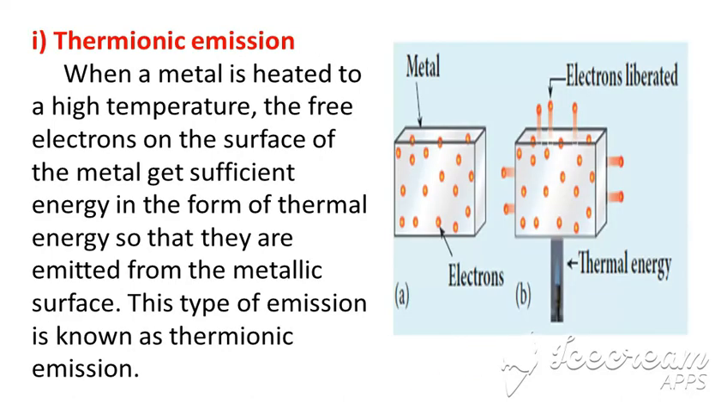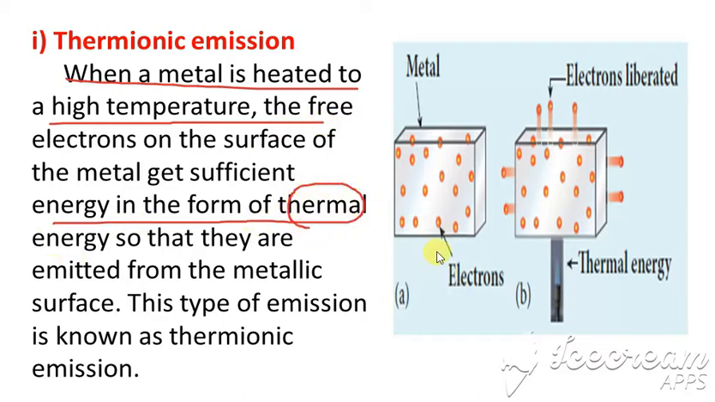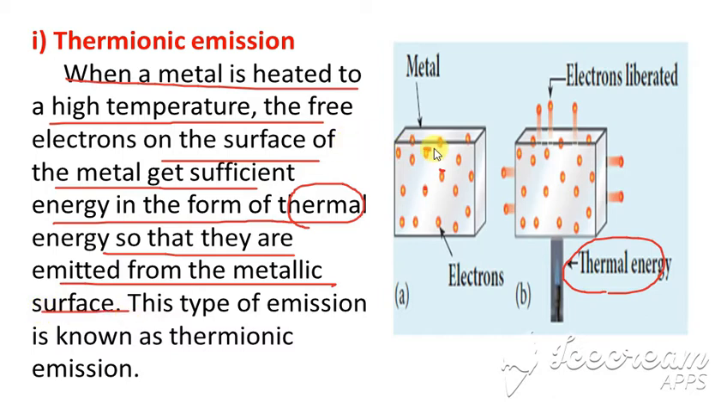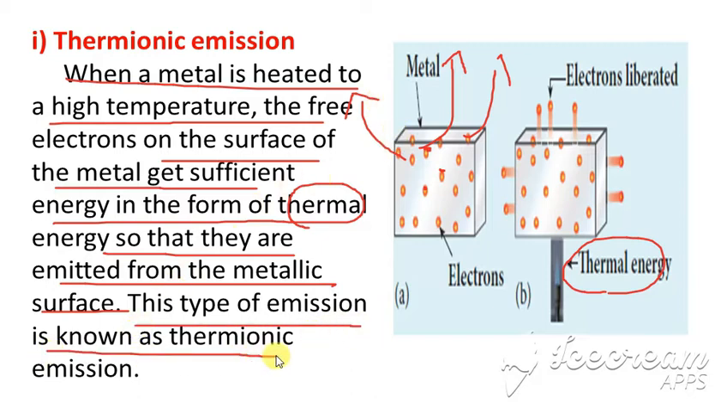First, thermionic emission. When a metal is heated to a high temperature, the free electrons on the surface of the metal get sufficient energy in the form of thermal energy. Suppose this is a metal and you heat it. All the electrons on the surface get sufficient energy, thermal energy, so that they are emitted from the metallic surface. So the electrons come out of this metal, and this type of emission is known as thermionic emission.